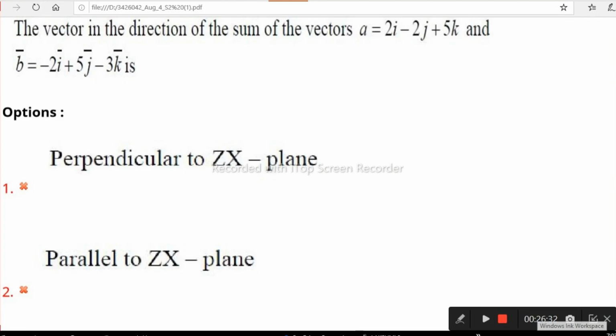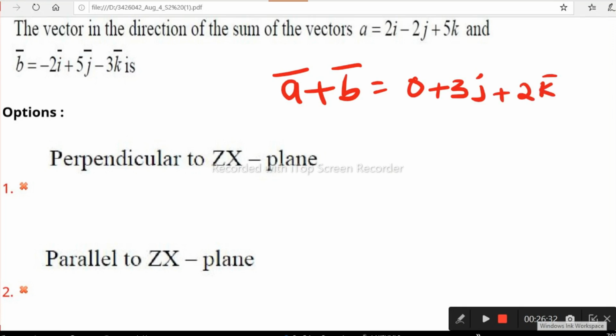What is given here? The vector in the direction of the sum of the vectors. So what is a vector? Position in the direction of the sum of vectors. He is simply asking for the addition of two vectors. We'll see now what A and B are here. A plus B: you have to recognize the sum of these two vectors. By adding these two, minus 2i plus 2i is 0, and plus 5j minus 2j is plus 3j, and minus 3k plus 5k is plus 2k. We can observe that the sum of this vector is 0, 3, 2.